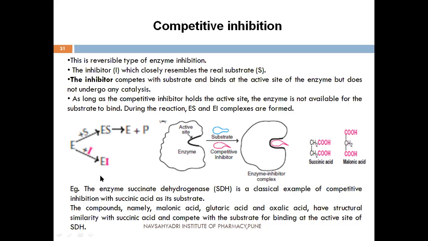An example of competitive inhibition is succinic acid. This is the structure of succinic acid. It is a real substrate, a substrate for the succinate dehydrogenase enzyme. And malonic acid, glutaric acid, or oxalic acid, which are structurally somewhat similar to succinic acid, act as competitive inhibitors for this succinate dehydrogenase enzyme.